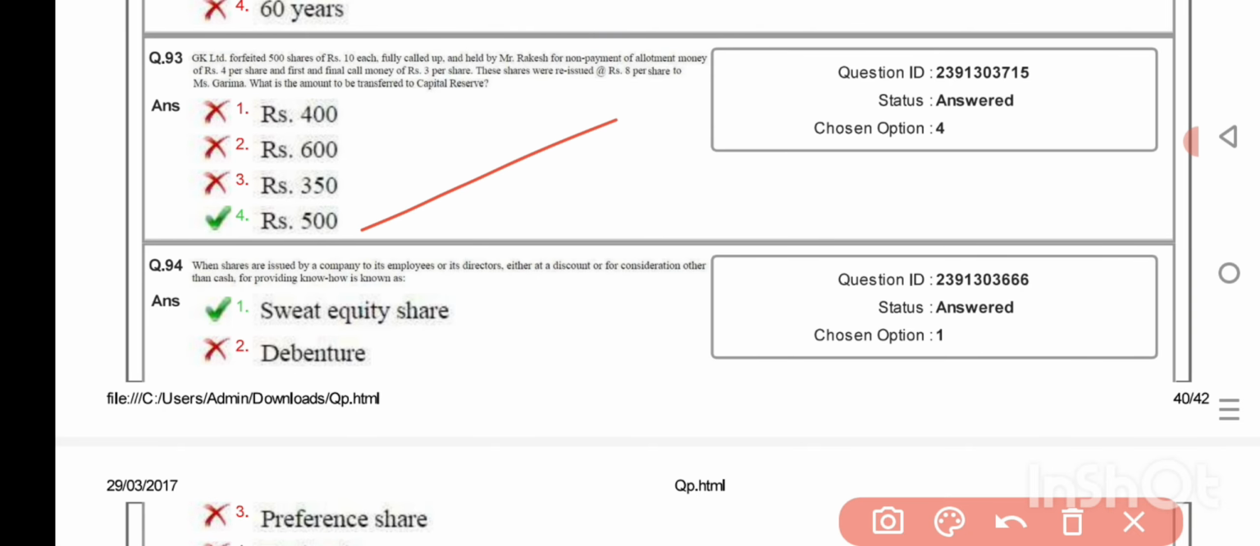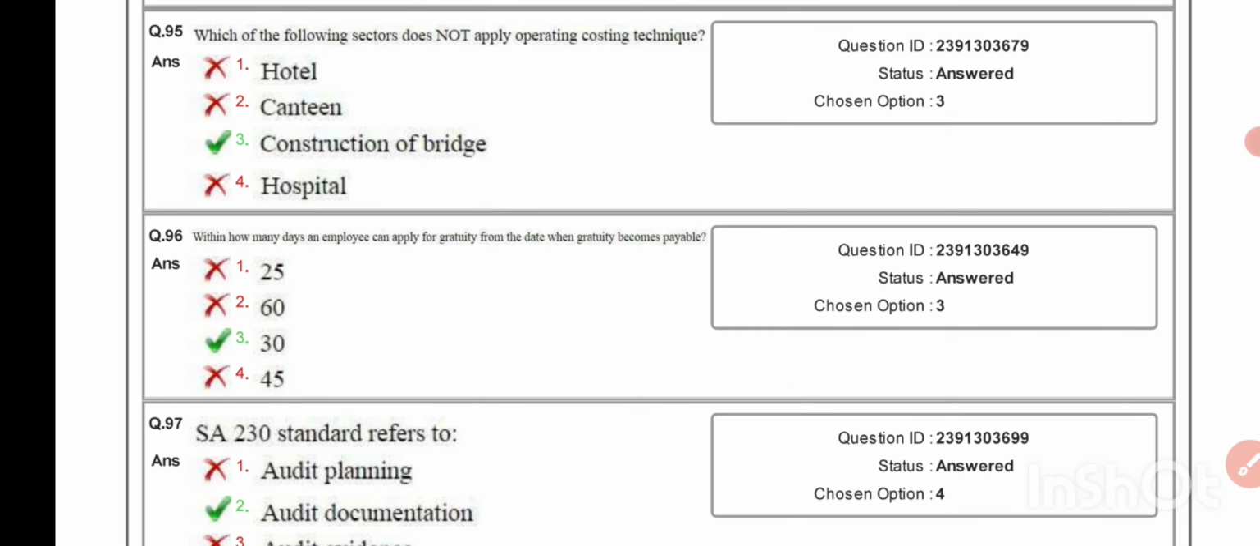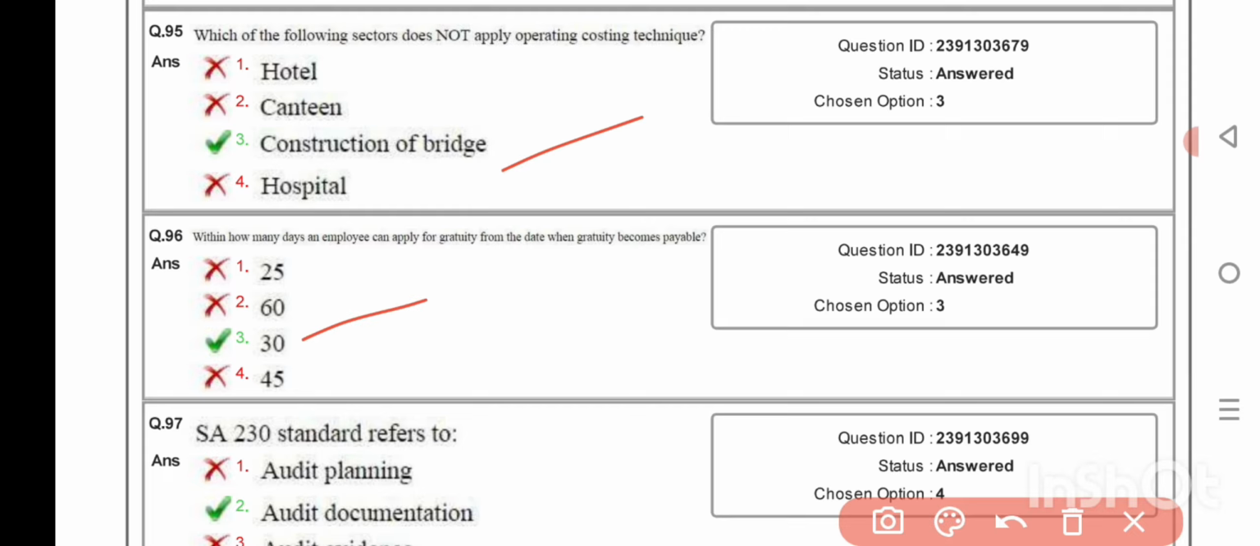500. When shares are issued by a company to its employees or its directors, either at a discount or for a consideration other than cash for providing know-how, it is known as sweat equity shares. Which of the following sectors does not apply operating costing techniques? Construction of bridge. Within how many days an employee can apply for gratuity from the date when gratuity becomes payable? Within 30 days.